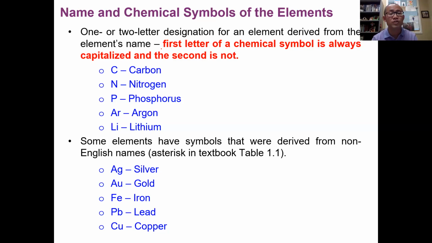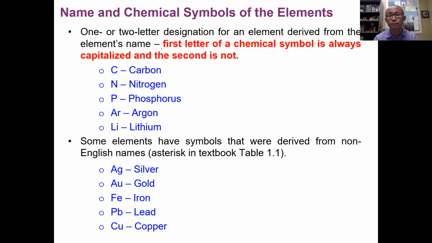So here I'm showing you the chemical symbols and names for these elements. First is the symbol, because that's the one we use most of the time when we study chemistry. We use chemical symbols, the element symbols, to tell people the elements. A symbol of an element is either a single letter or a two-letter symbol. If it is a single letter, the letter must be capitalized.